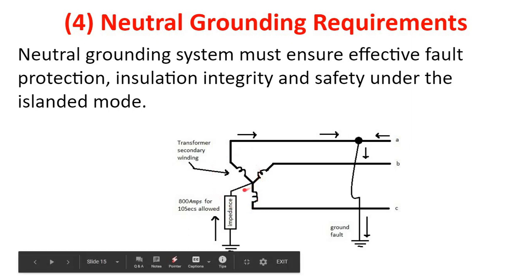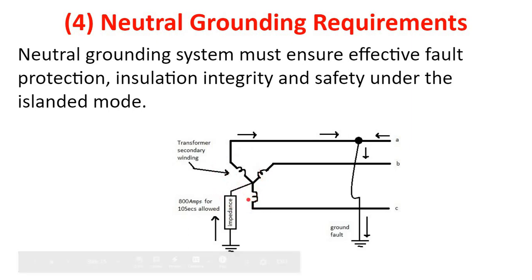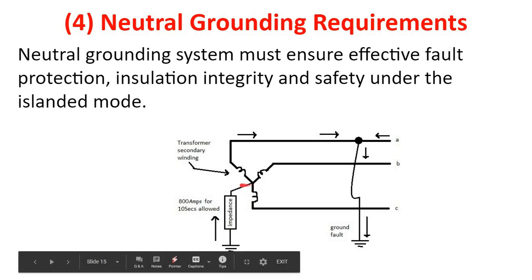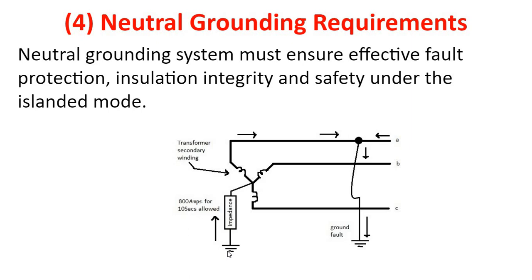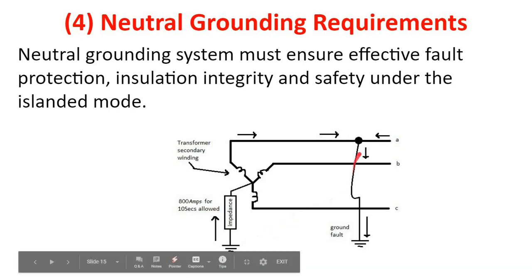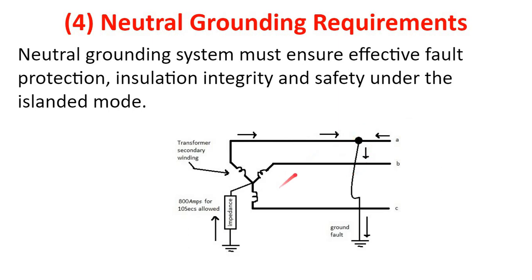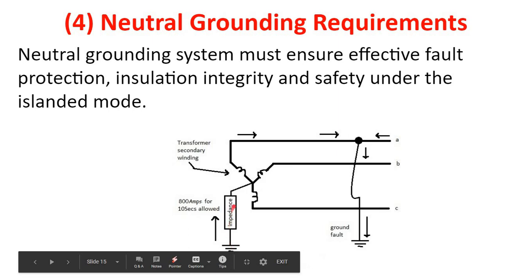And you can see the secondary is Y connected or star connected. So the neutral is grounded. So whenever there is a fault in any one of the phases, let us say in this particular phase, A phase, there you can see that there is a closed path for the current.